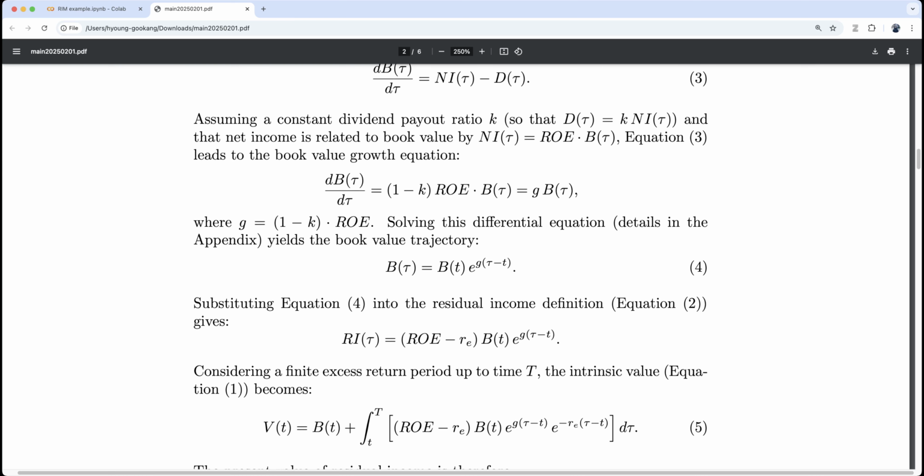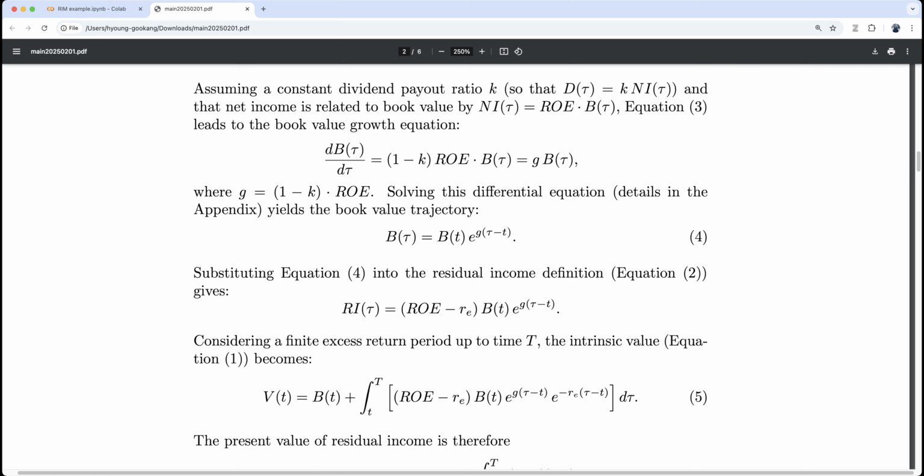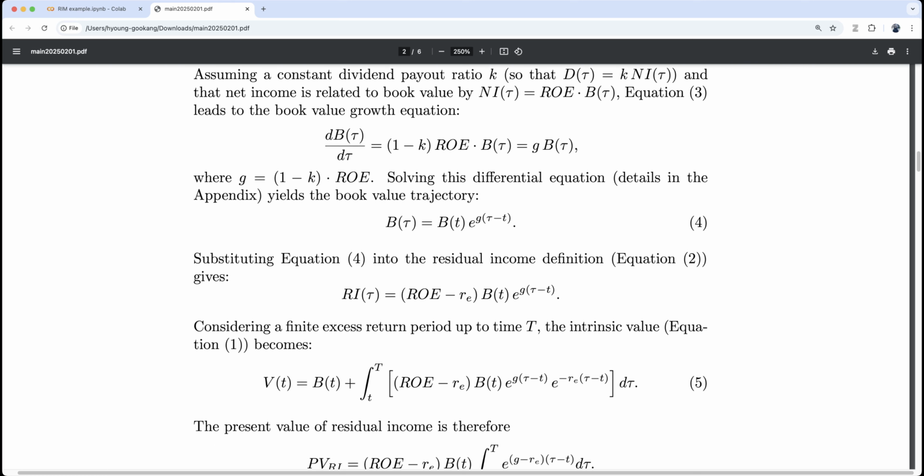Now considering a finite excess return period up to time tau, beyond tau, Ri is 0, so we don't have to think about it. The intrinsic value, equation 1, is Vt plus Bt. Integration from t to big T of this residual income part, and then of course we have to discount here.